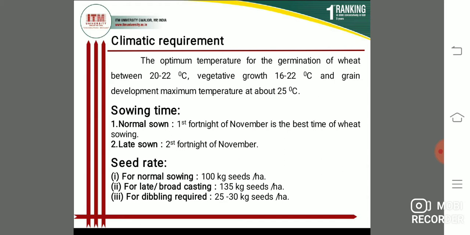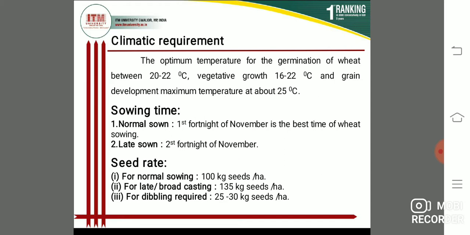Next, students, sowing time. Students, there are different types of sowing time. First normal sown and second late sown. So first is normal sown. Students, first fortnight of November is the best time of wheat sowing. So this is normal sown. Second, students, is late sown. Students, second fortnight of November. So this is late sown.